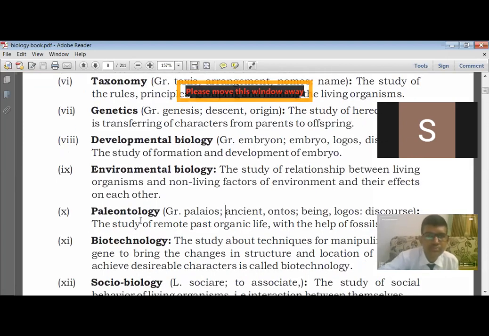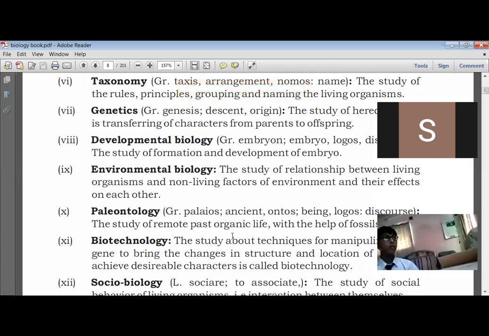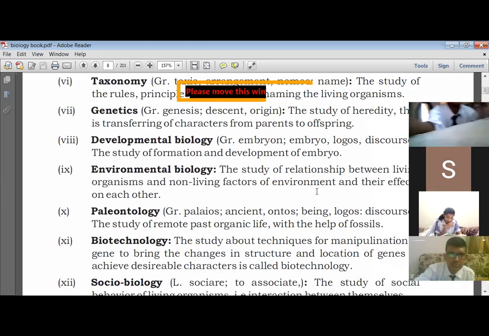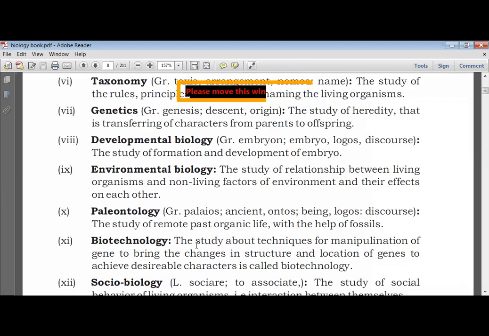When we study about the remote past organic life, those living organisms which were alive so many years ago but now are extinct, and none of their species are present these days, and if we learn about them in biology, it is called paleontology.